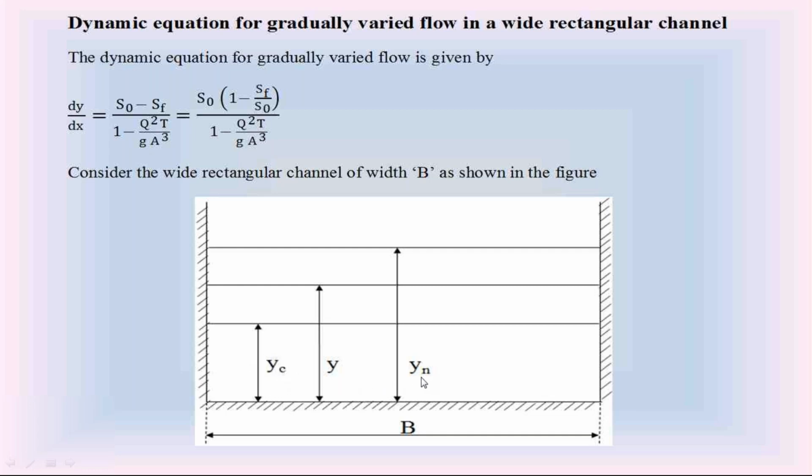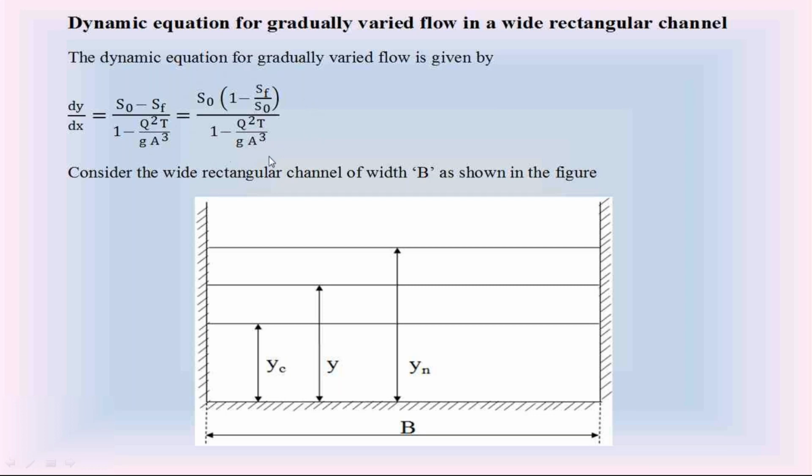We consider three different depths of water flow in the wide rectangular channel to simplify this right hand side of the dynamic equation. By using this normal depth Yn and this gradually varied flow depth Y, we are going to find out this ratio SF by S naught. Then we are using this value Yc to find out this denominator Q square T by G A cube.